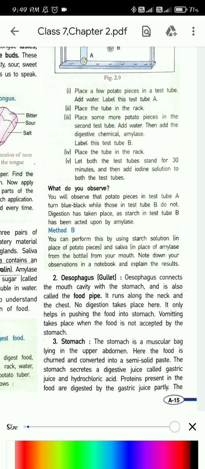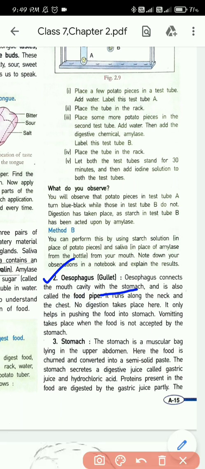What is the second organ? That is known as esophagus or gullet. So what is esophagus? Esophagus connects the mouth cavity with the stomach and is also called the food pipe. Whatever food we eat through the mouth reaches the stomach. So between the mouth and the stomach there has to be a bridge.